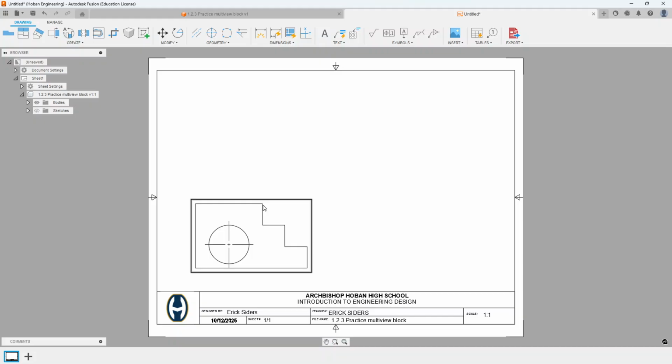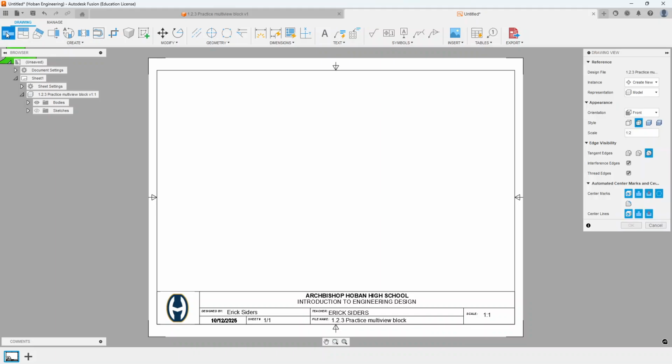I'm going to take a pause. If you have it, you're good. But say something happened where you didn't place that base view initially. Sometimes when you open up a drawing file, it automatically tries to have you place that view. But if you don't, for some reason, you'll be left at this state. In the top left, you have base view up here. You click that and you get the same window again. We'll do our 1-to-1 scale and place our base view down here.